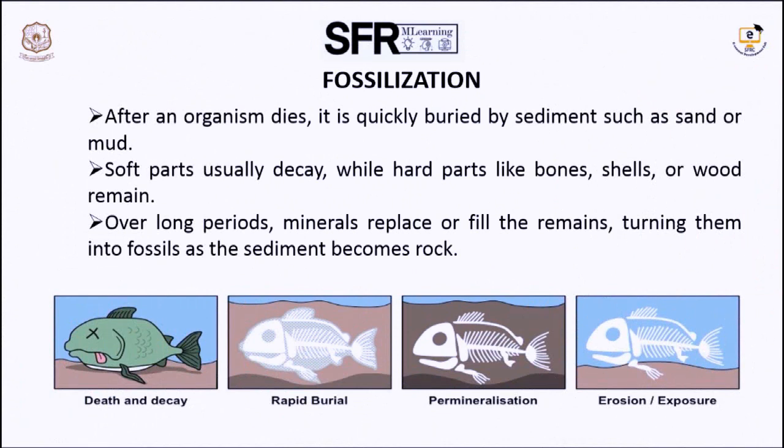Next is fossilization. During fossilization, carbon enters into the soil. After the death and decay of organisms, they are readily buried. After a long period, the softer tissues are replaced by hard carbon materials so that it becomes stony. This is called a fossil. It is evidence of history.